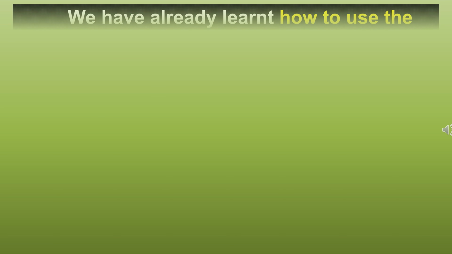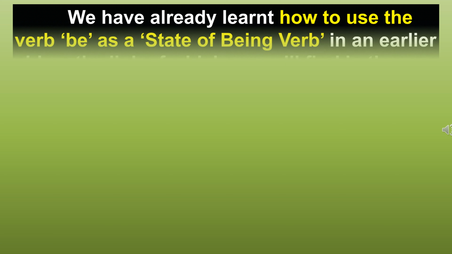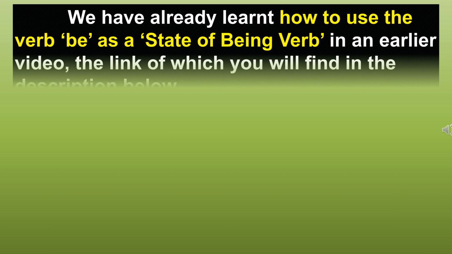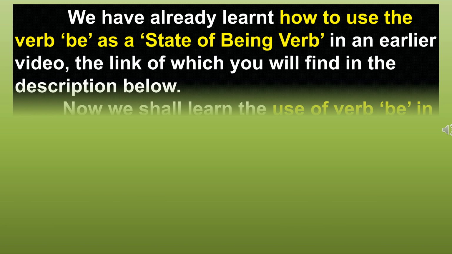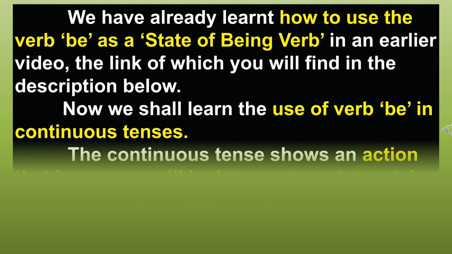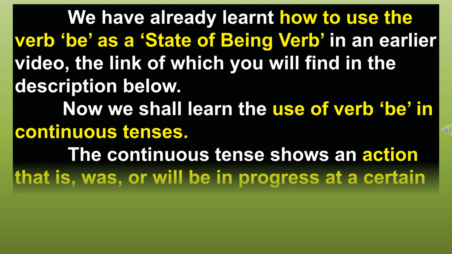We have already learnt how to use the verb be as a state of being verb in an earlier video, the link of which you will find in the description below. Now we shall learn the use of verb be in continuous tenses. The continuous tense shows an action that is, was, or will be in progress at a certain time.